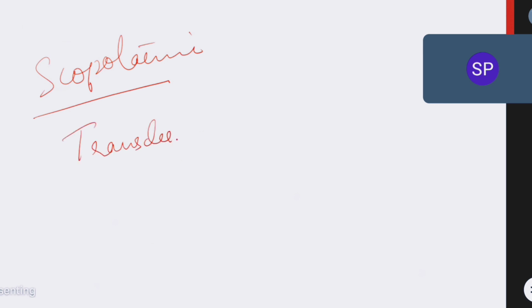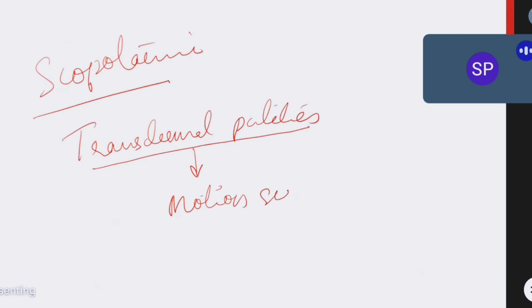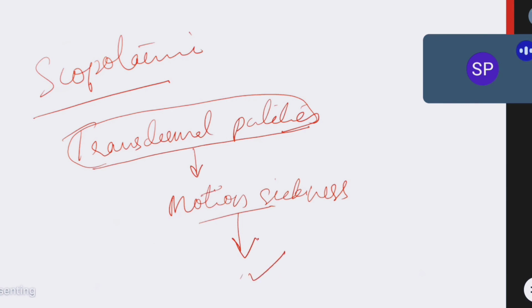Scopolamine also has the same actions as atropine, but here one important point you have to remember. Scopolamine comes as transdermal patches. These transdermal patches of scopolamine are used in motion sickness. If someone has motion sickness, before starting the journey, apply one scopolamine transdermal patch, and we can prevent motion sickness in the patient. Clear? So this is the final point about anticholinergic drugs.